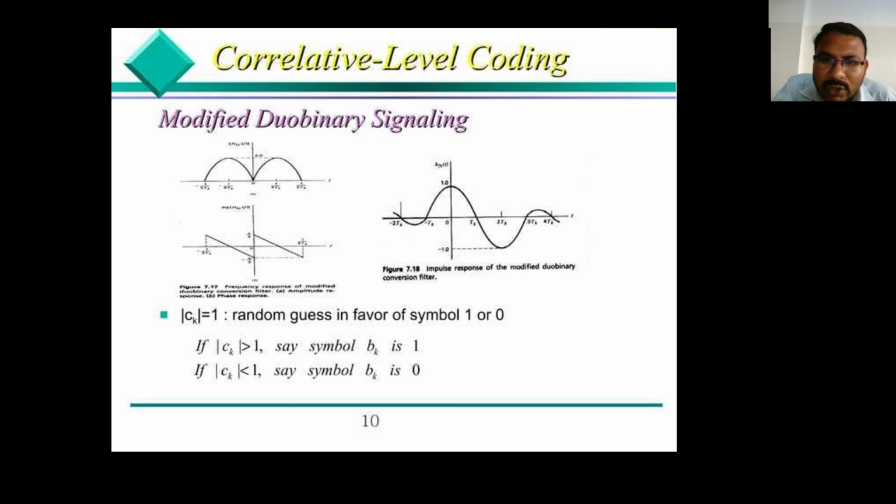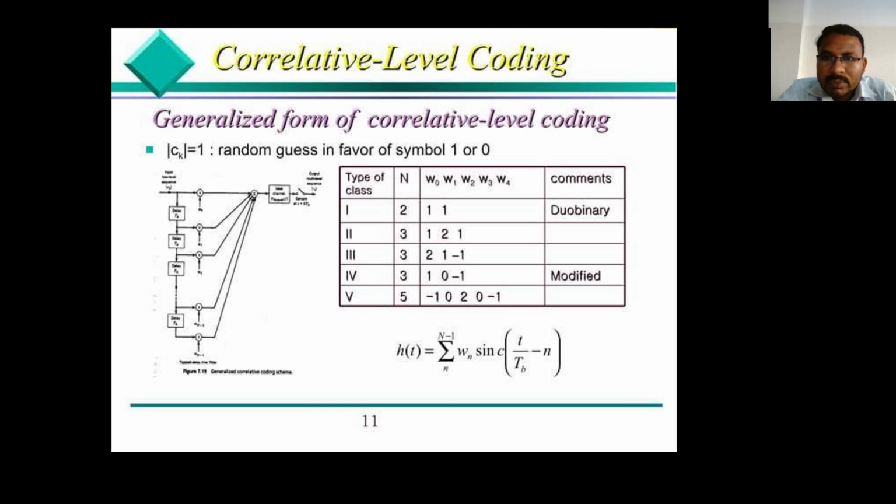So this is the magnitude and phase response of modified duobinary signaling. Here modulus of c_k equal to 1 is a random guess in favor of symbol 1 or 0. Modulus of c_k greater than 1 means the symbol b_k is 1. If symbol b_k is 0, the condition is modulus of c_k less than 1. So this is the generalized form of correlative level coding, where modulus of c_k equal to 1 is a random guess in favor of symbol 1 or 0.